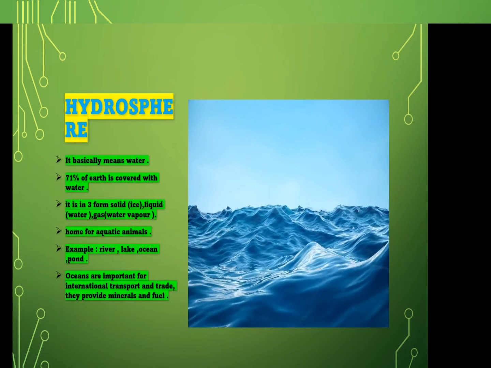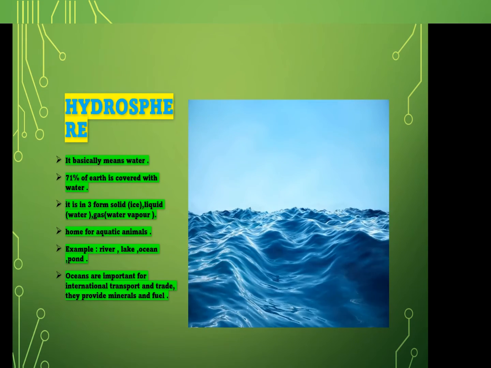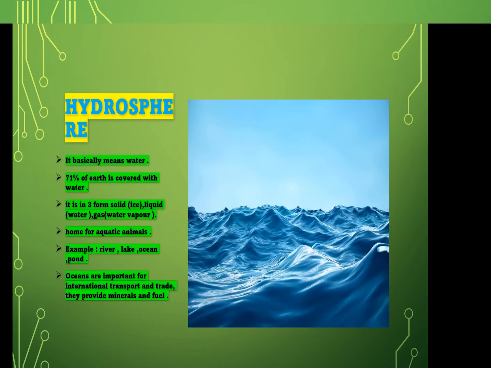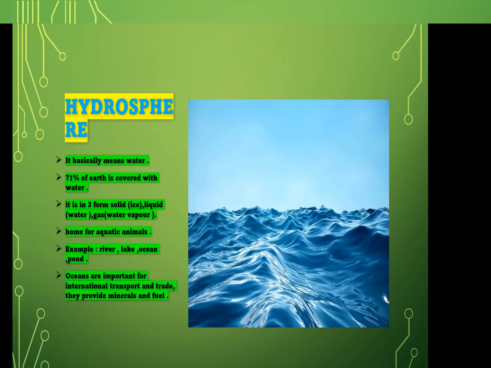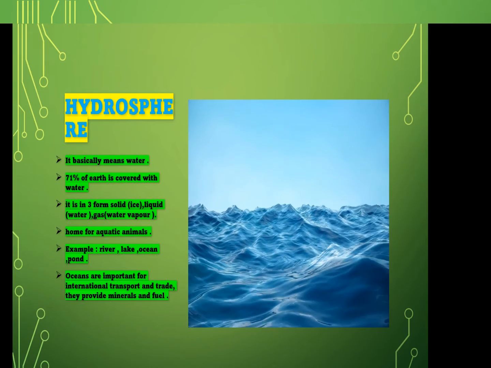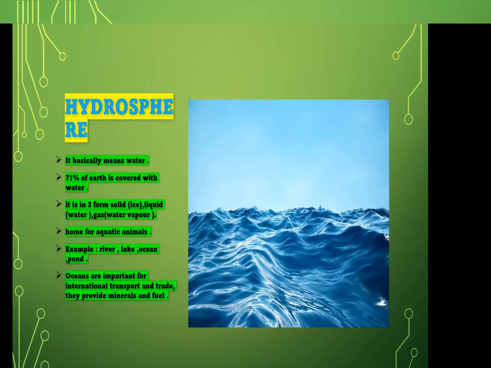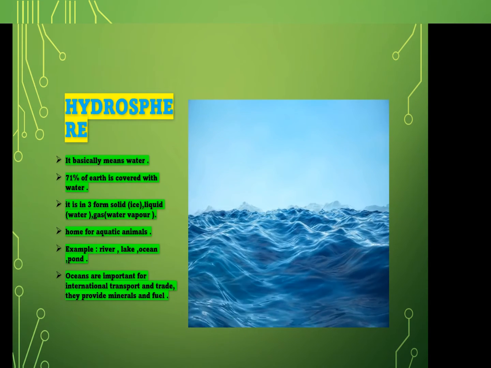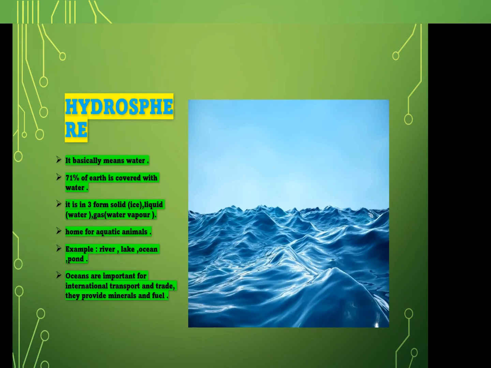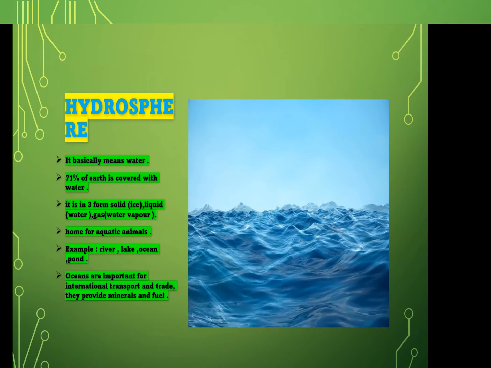Oceans are also important for international transport and trade. They provide minerals and fuel. In short, hydrosphere means water. Lithosphere means land and hydrosphere means water. So, hydrosphere is the domain of all forms of water that exist on the earth. Water is found in three states. First is solid, which is in ice form, liquid, which is in water form, and gaseous, which is in water vapor form. Anything related to water is a part of the hydrosphere.